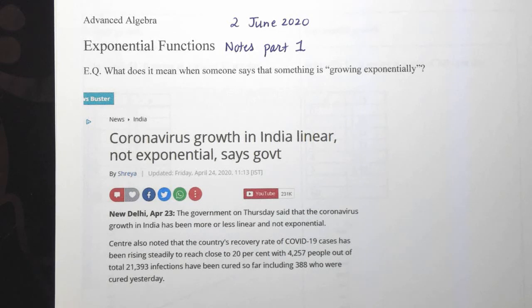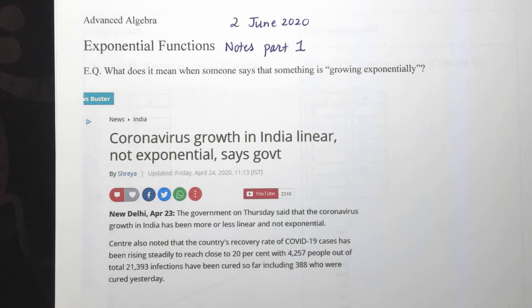Okay, advanced algebra. 2 more weeks left. This week we are focusing on exponential functions. Way back in March, before this whole thing started, we did exponential expressions. And I know it's weird that we're coming back to it, but not my decision. And let's see, this is notes part 1.